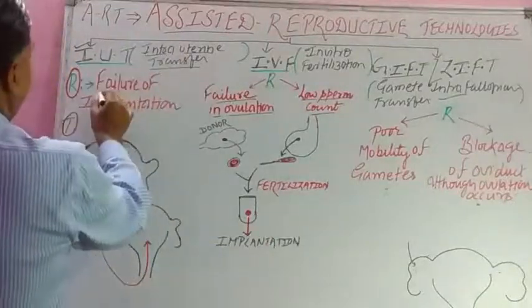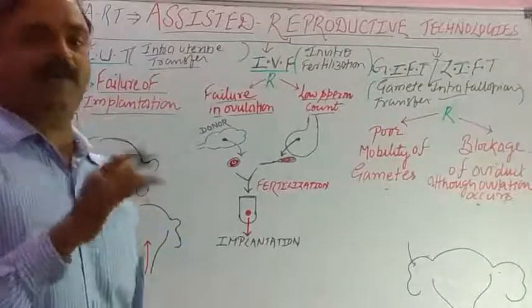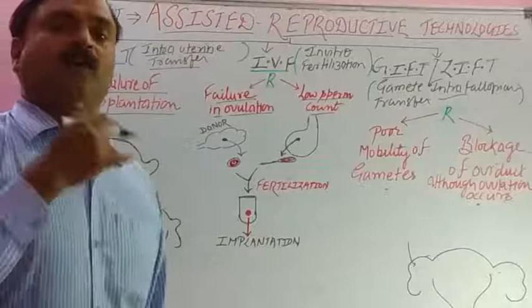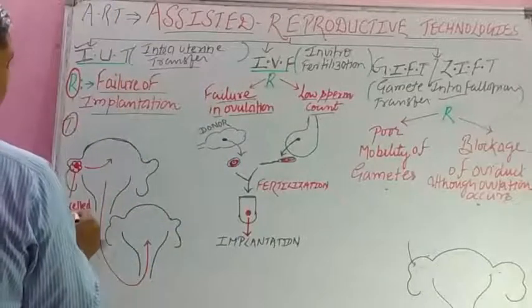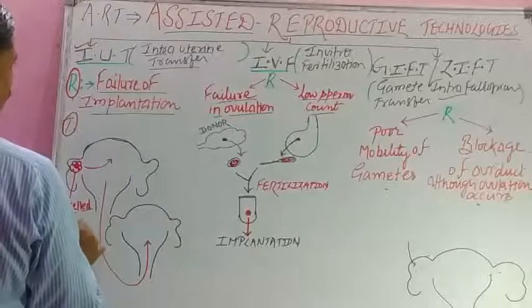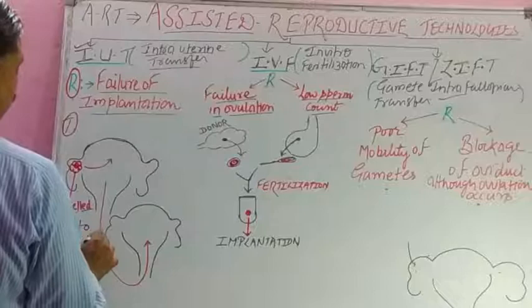Reason is, student, failure of implantation. Sometimes ovulation is there, fertilization is there, blastocyst formation is there, but this blastocyst, that is the 8-celled blastomere, fails to implant. So what we do?